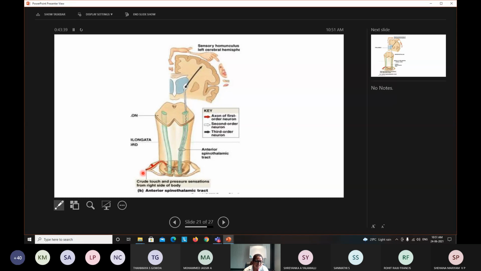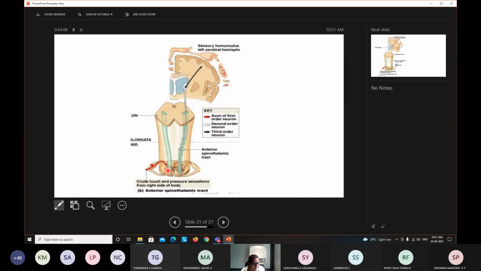The respective receptors gather the information and send it through this first order neuron, through the peripheral nerve, and it comes here to the spinal cord. Okay, and this will synapse with the neurons in the second lamina, that is the substantia gelatinosa of Rolando, which we saw in the discussion of the gray horn. So that is Rexed lamina two.